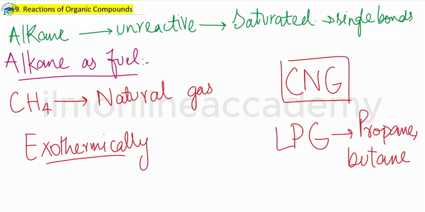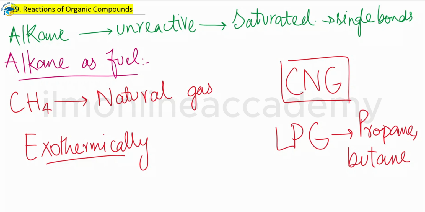Most of the members present at the start of the alkane family are gases, but the higher members are liquids. Just because of these gases, we can easily compress them as compressed natural gas or as liquefied petroleum gas.